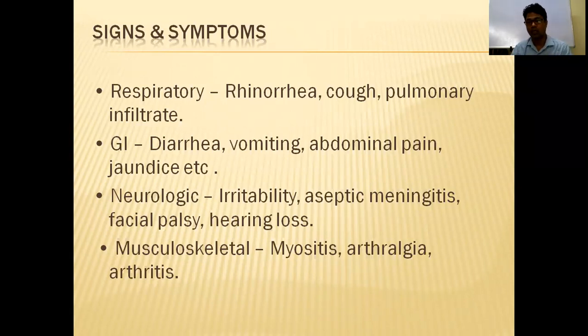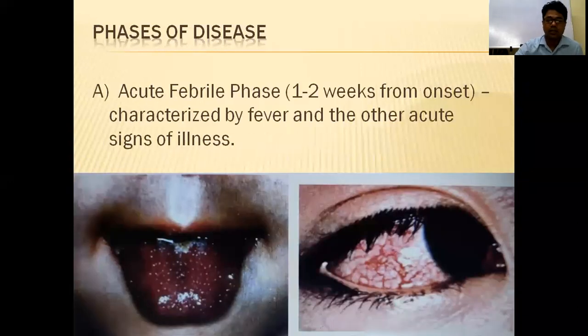These are important features. The fourth thing is desquamation, perianal or periungual desquamation of skin. Then you will get other things like gastrointestinal symptoms or neurological symptoms. But most commonly these are the criteria for classical Kawasaki disease.